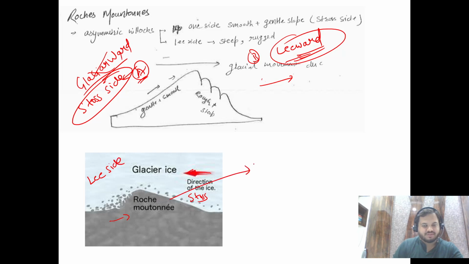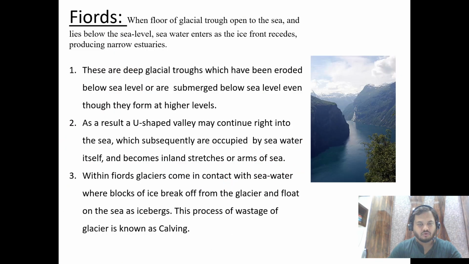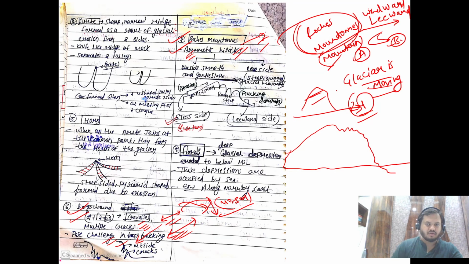So this is gentle and smooth, and this is very rugged. You can see these small cracks here, and you can also see the gradient is more here. So it is steeper, and if you get such a structure, we call it Roche Moutonnée, right? So this was the only diagram I had, right? So I hope there is no doubt over here.